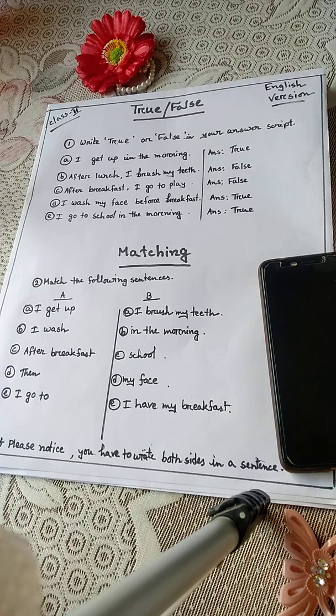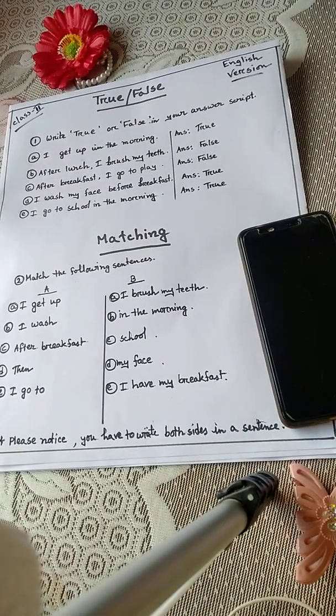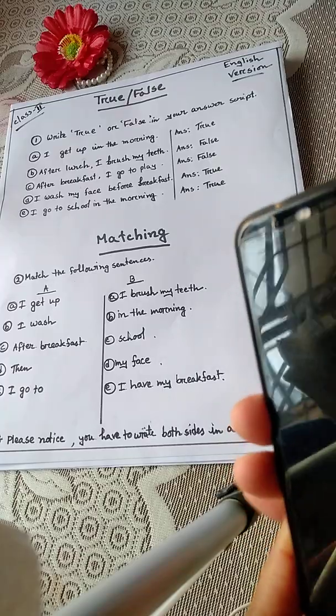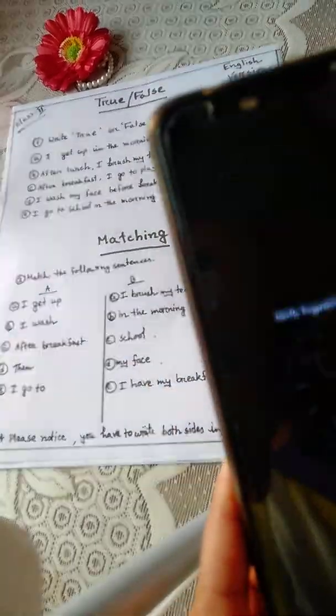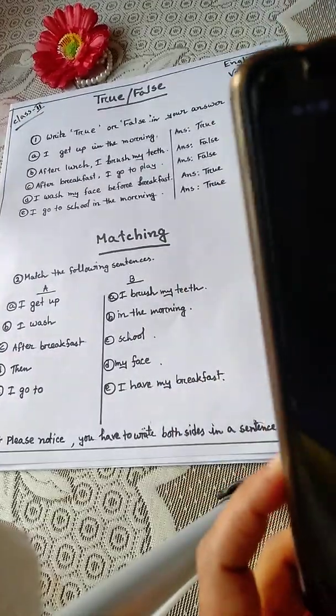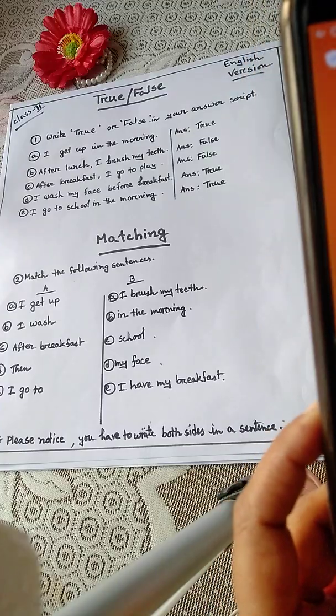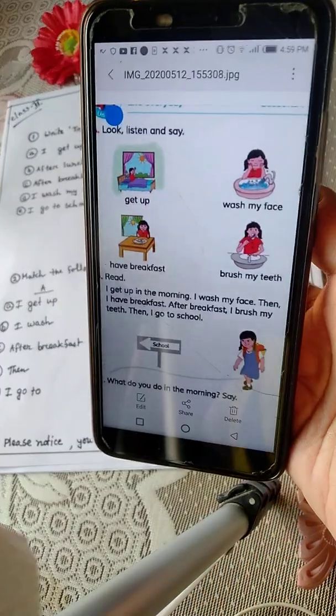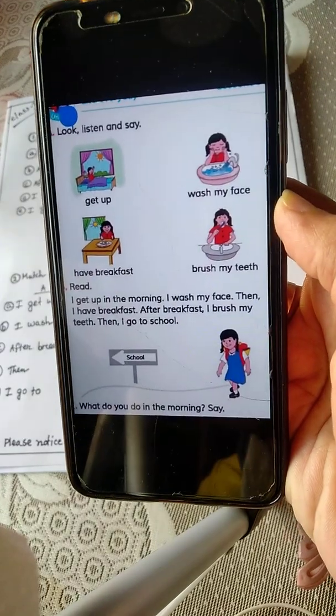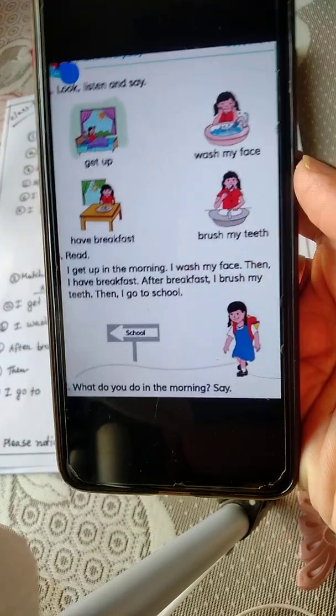In this unit 25 you will get two segments. I'm going to read the first segment of unit 25 for you. One thing I have to mention is that I don't have any book at my home as it is the quarantine time, so I have left all the books in my school. So I have downloaded this page, unit 25, for you from the internet. Now I'm reading from here.